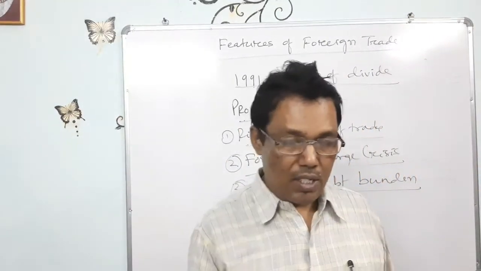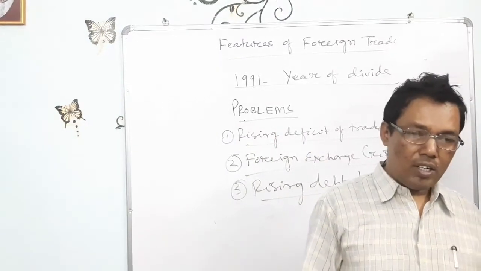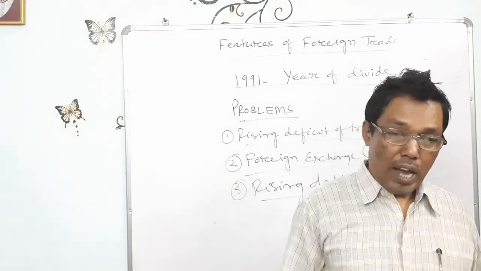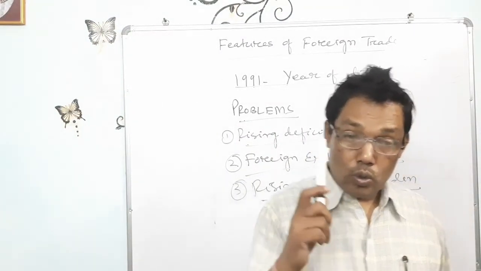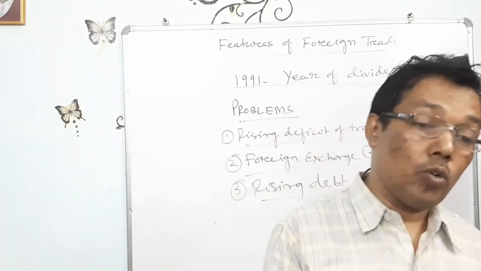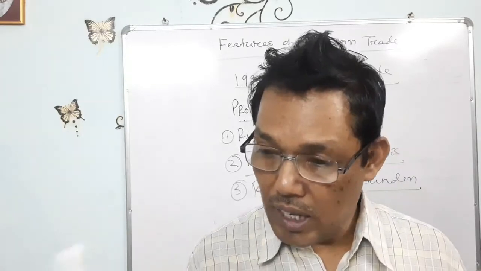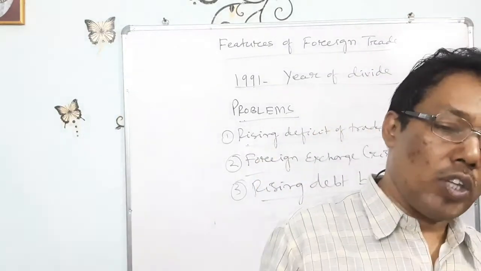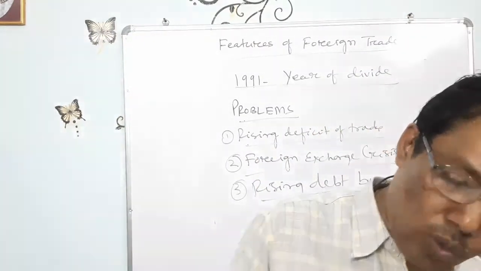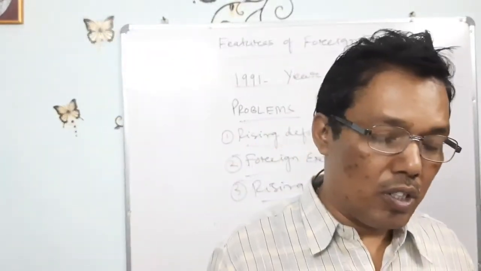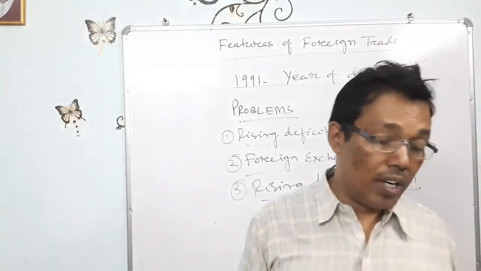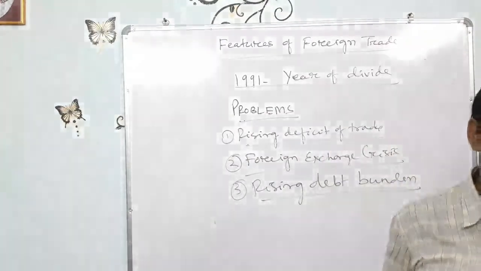Debt trap means, suppose today you have no money, so you borrowed the money. Again, to pay that borrowed money, where will you get the money? You will not get money, you cannot earn the money. That is why again you will borrow the money. So whenever that process continues, you will be trapped in such a way that you will be drowned. That is called the rising debt burden.